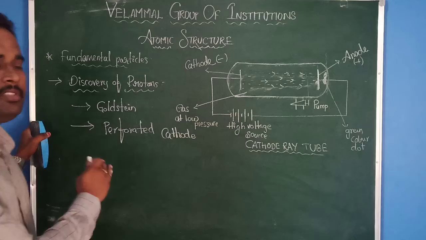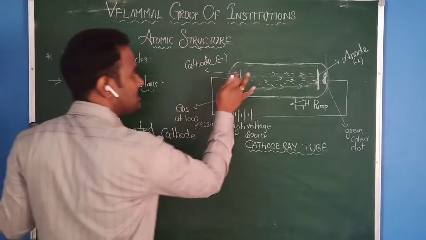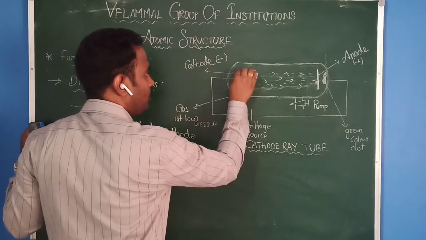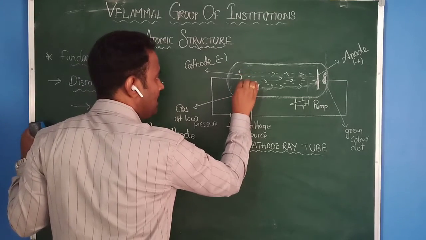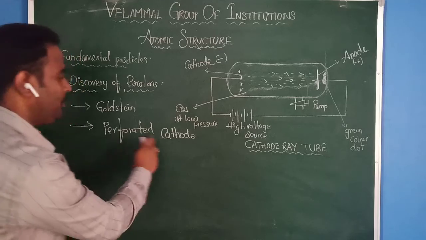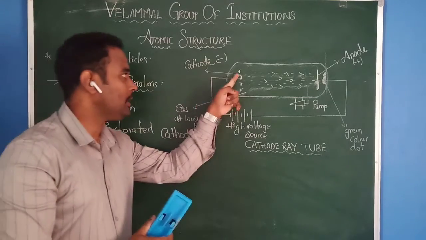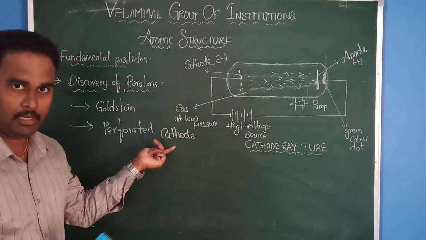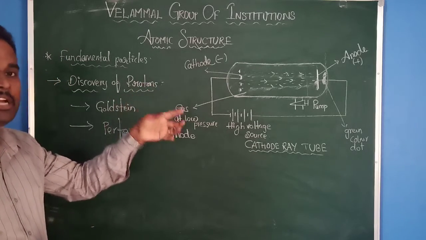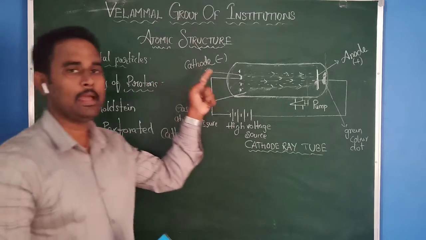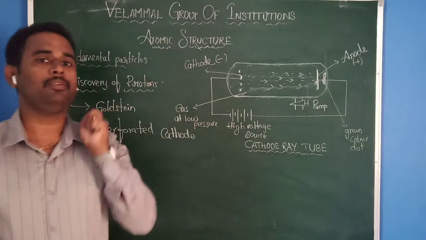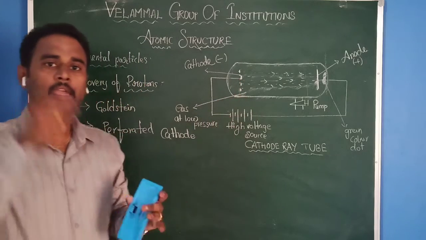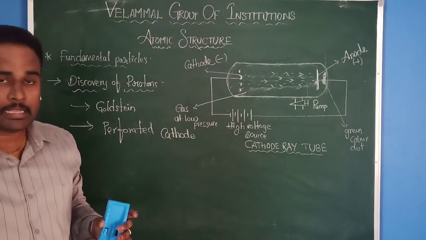What is the meaning of the perforated cathode? It means this cathode contains some holes. That means in the discharge tube, instead of a normal cathode, we keep one perforated cathode.